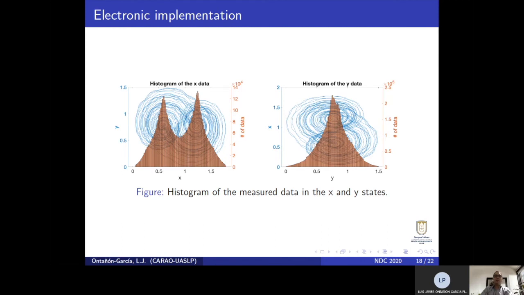Notice that the most visited values are near the equilibrium points. And on the right-hand side of the slide, we have the histogram of the Y data. In this case, the most visited region is in the center of the equilibria.